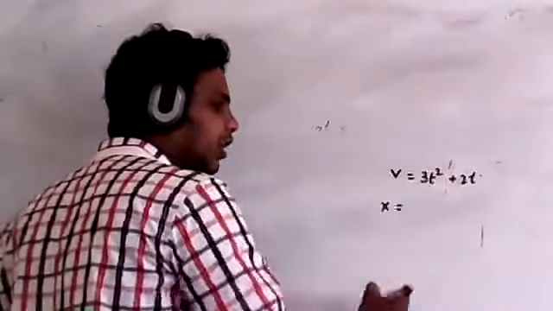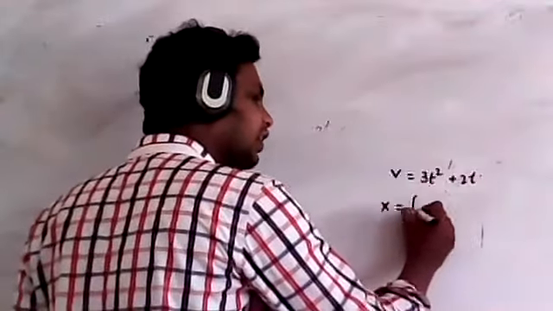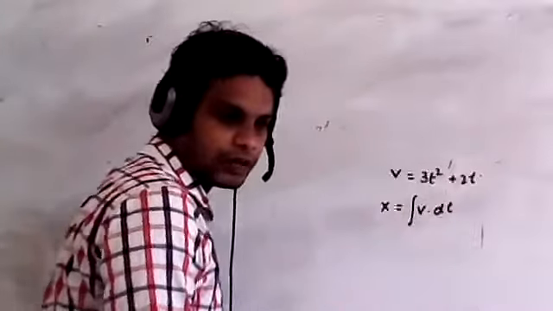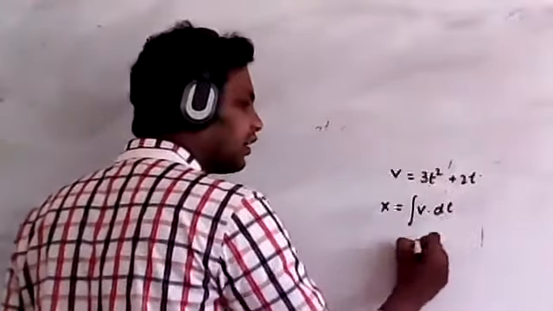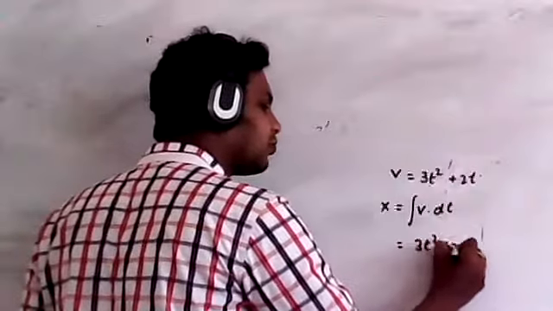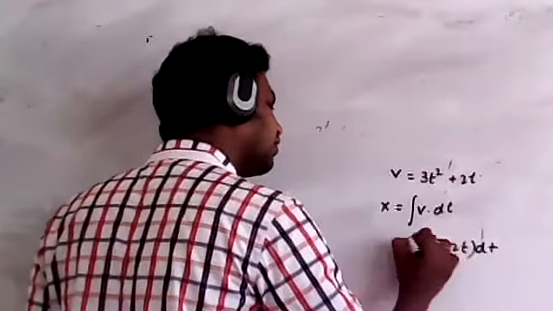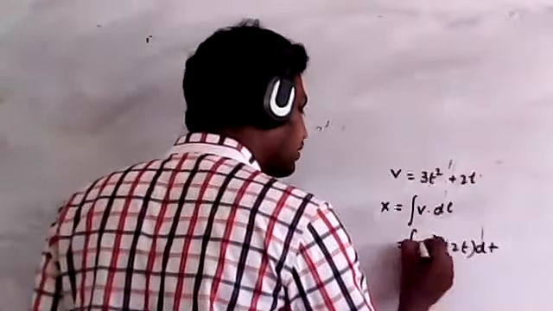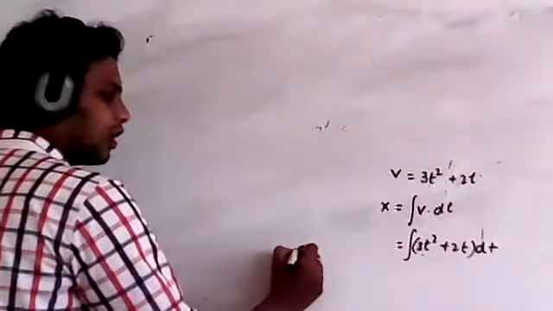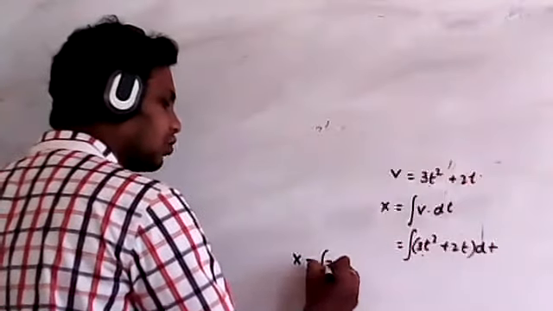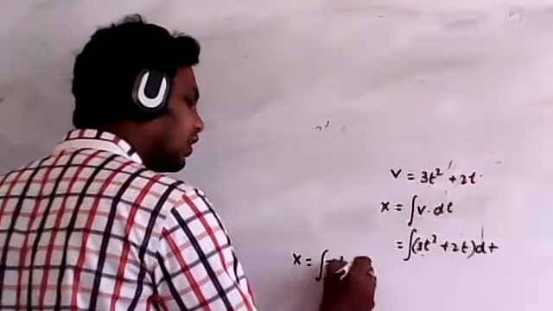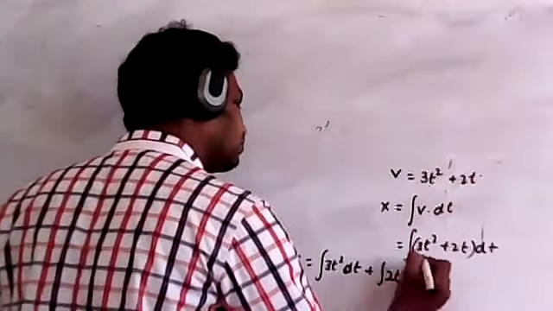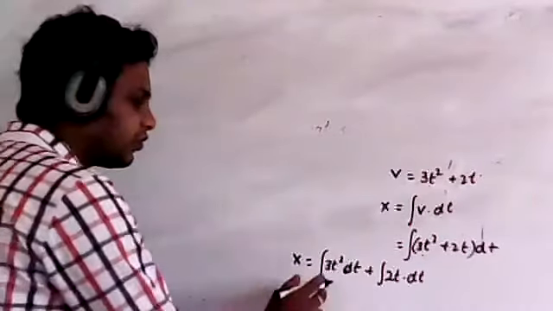Then what we have to do is take the integration of v into dt. I am taking only magnitudes. Now v can be taken as 3t square plus 2t, of dt, that is integration. So x is equal to integration of 3t square into dt plus integration of 2t into dt. Now what is this value?